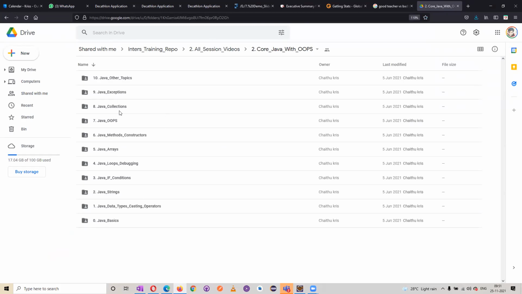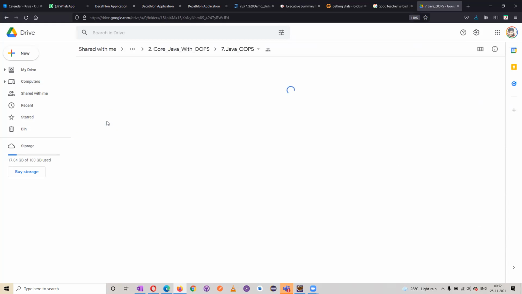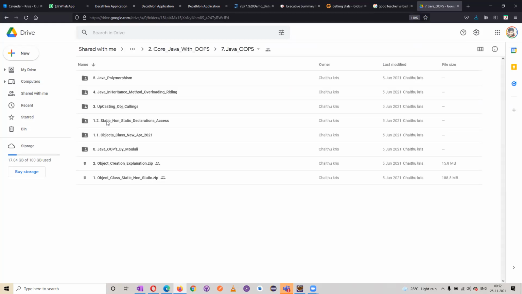Actually, if you see here, these are all the topics. When it comes to the OOPS concepts, till here we have done. From here we resumed back, and till here Chendu has taken. So in Java OOPS, we have discussed static and non-static declaration, object, and class. Then you need to go for the topic object creation. Even this we have done. Now you need to go through this session.